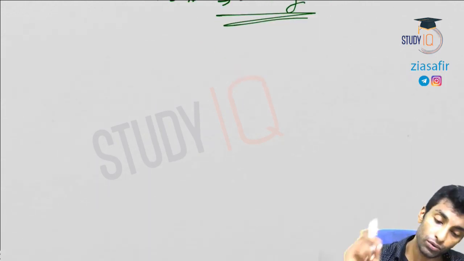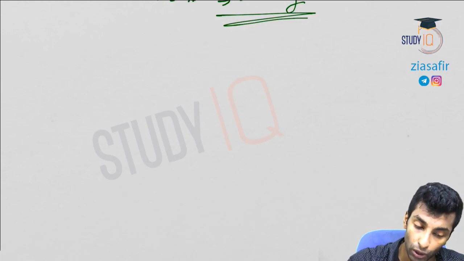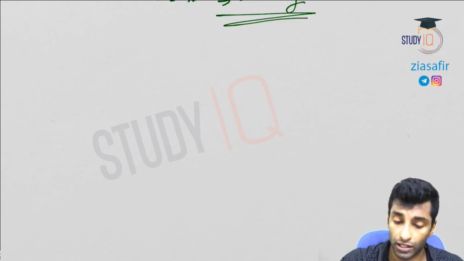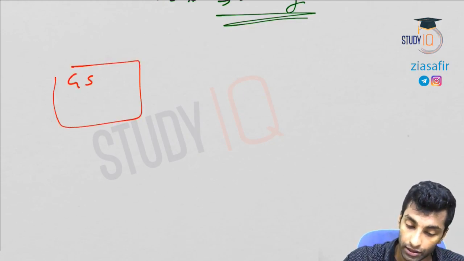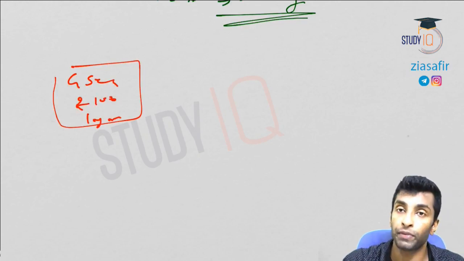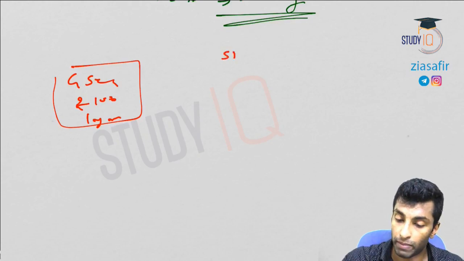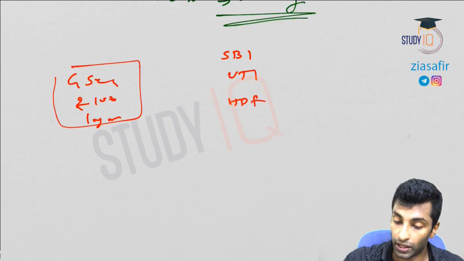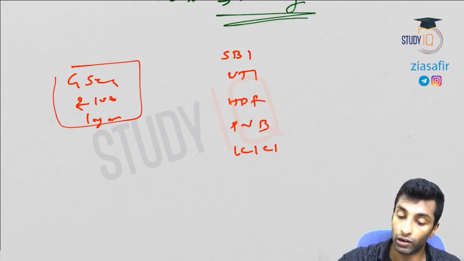Okay. Now how are these government securities sold? There will be an auction process by RBI. Let's say this is a GSEC of rupee 100, and let's say a maturity period of 1 year. So there will be an auction. Different banks, SBI, UTI, HDFC, Punjab National Bank, ICICI, all these banks will come.